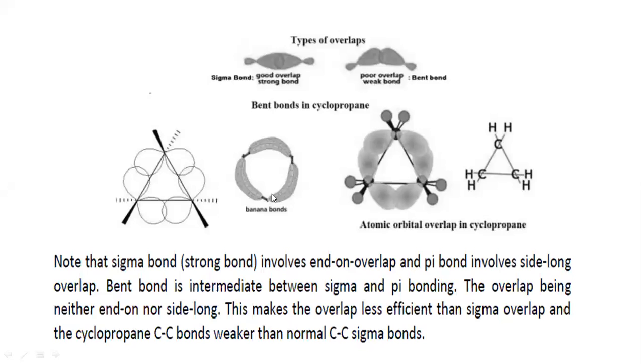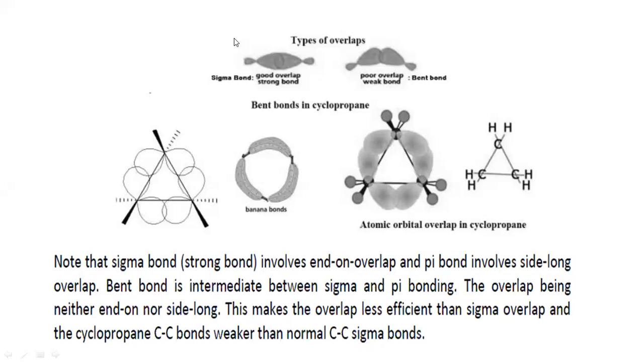So they will bend their structure in this manner and form a bond resembling a banana. That's why these bonds are known as banana bonds. Now, the normal overlap of a sigma bond is in this manner, 180 degrees.